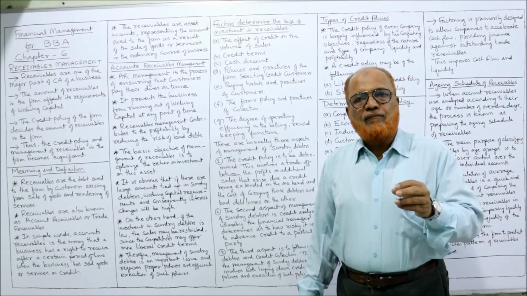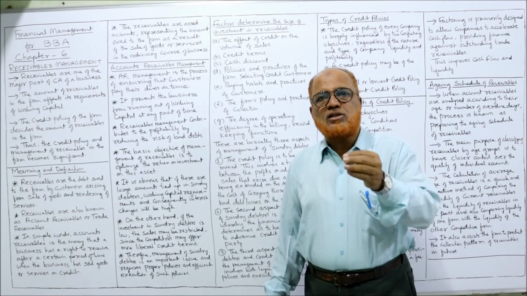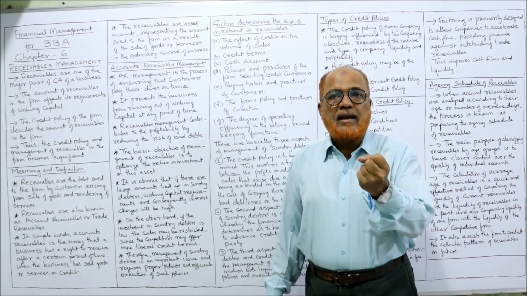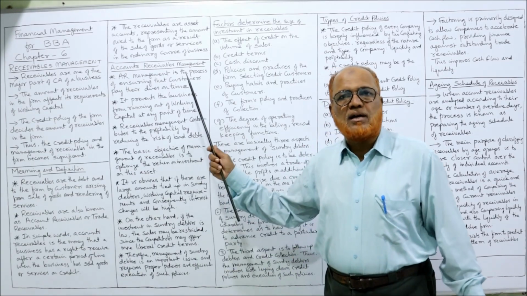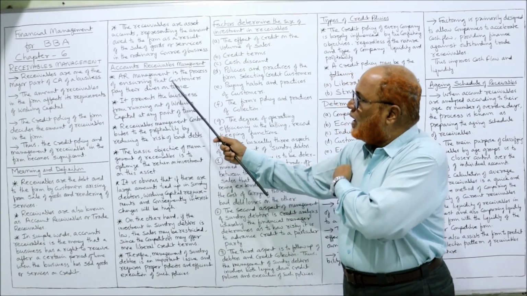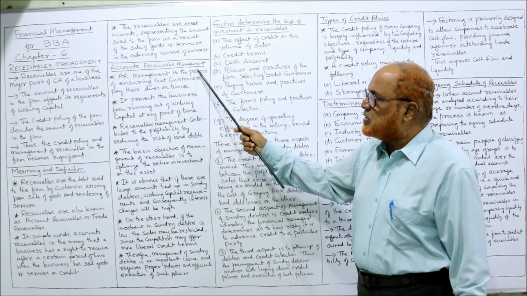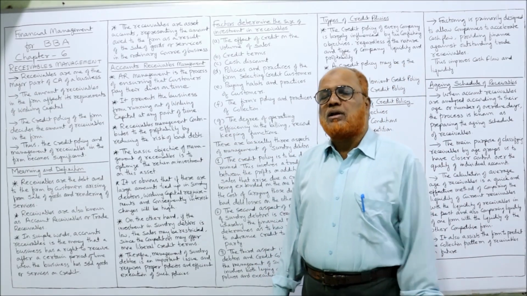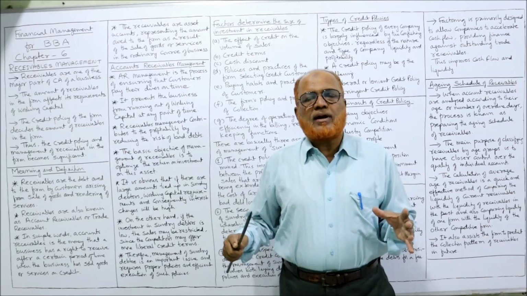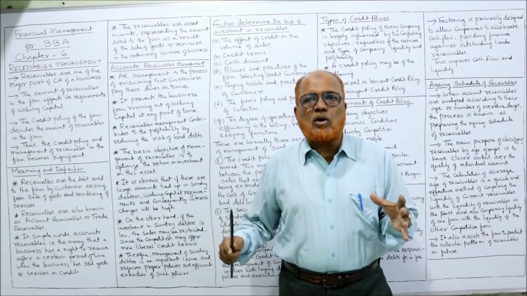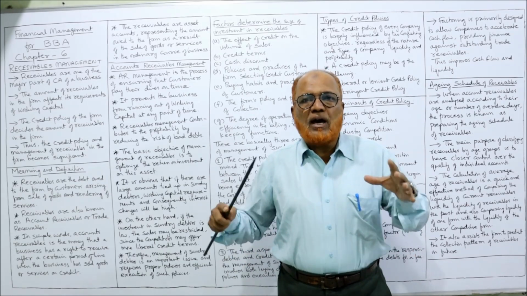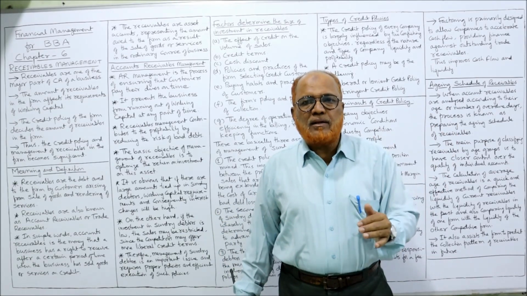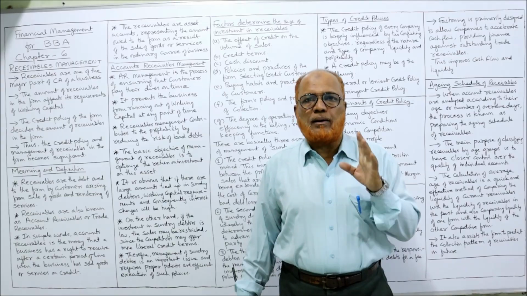Then, if we conduct credit transactions, there are pros and cons, advantages and disadvantages. To manage that, we have to manage account receivable. Now, account receivable management is a process of ensuring that the customers pay their dues on time. Management of account receivables means the process through which we ensure that the customers will pay their dues on time.